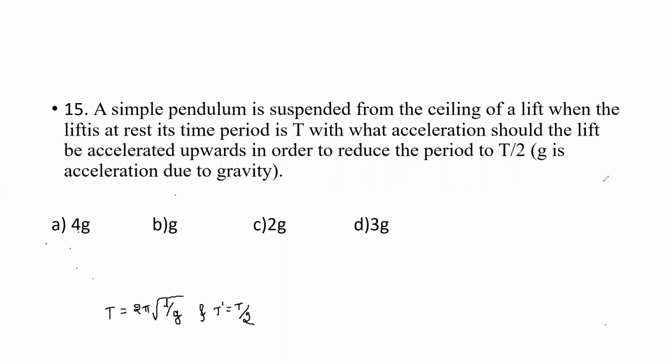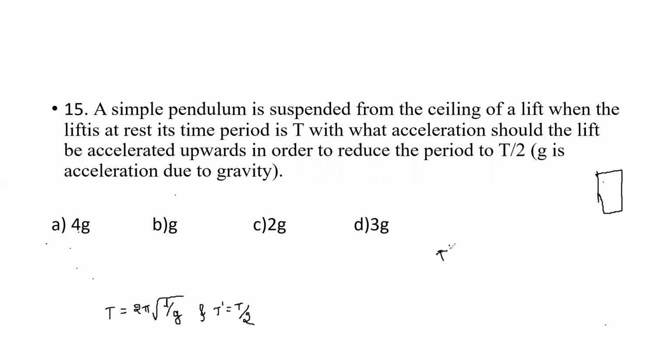Now, according to the question, we will take one small figure. See this. So first let us prove this one.